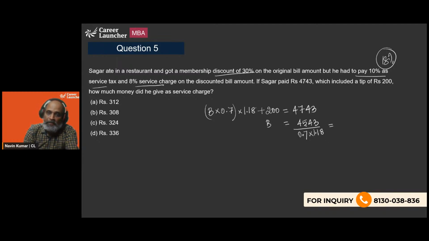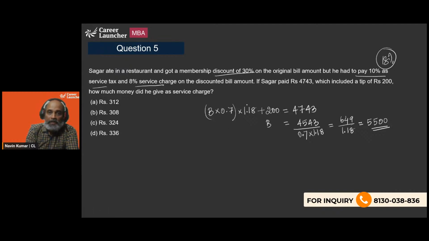So if we divide it by 7, this is going to be 649 divided by 1.18. Now, if you divide it by 118, it will go 5 times. That is 590. So 590 again. So 5,500. So the total bill amount is 5,500.